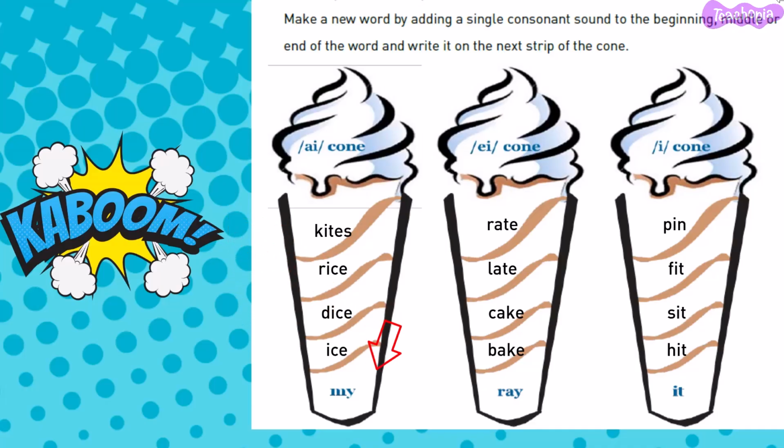With the A sound, you can make words bake, cake, late, and rate. With the sound it, you can make the words hit, sit, fit, and pin.